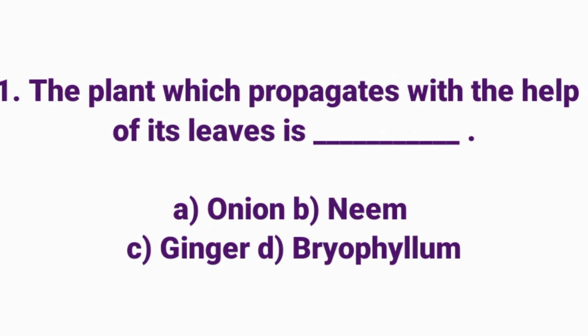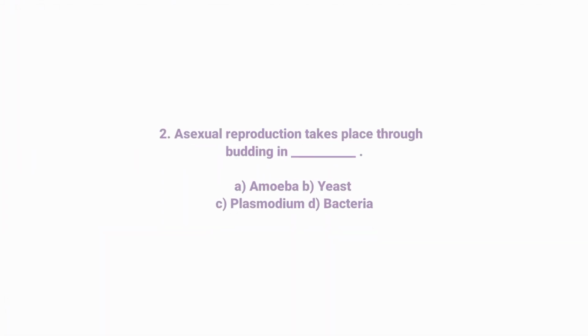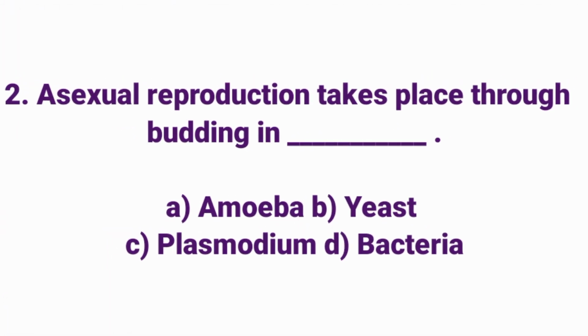The plant which propagates with the help of its leaves is dash. Answer option D, Bryophyllum. The plant which propagates with the help of its leaves is Bryophyllum. Asexual reproduction takes place through budding in dash. Answer option B, yeast. Asexual reproduction takes place through budding in yeast.